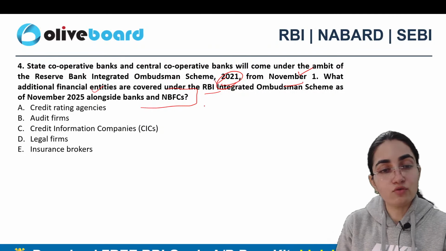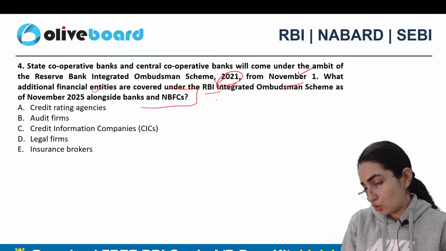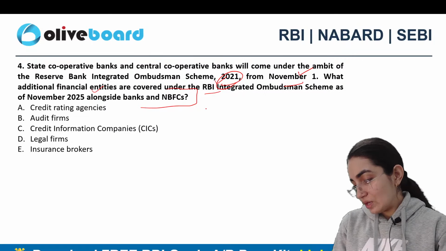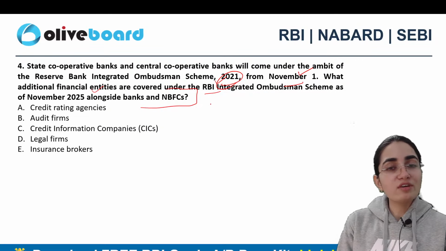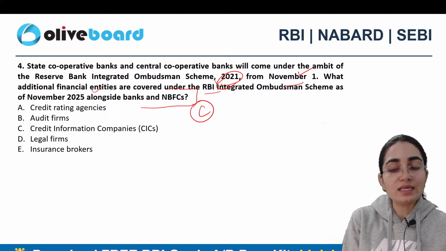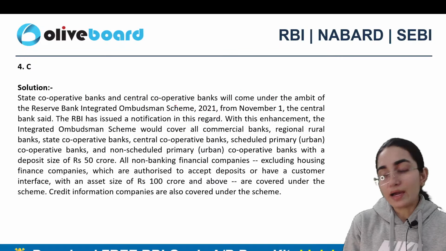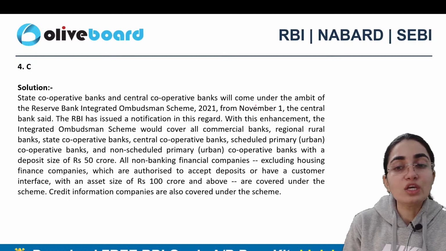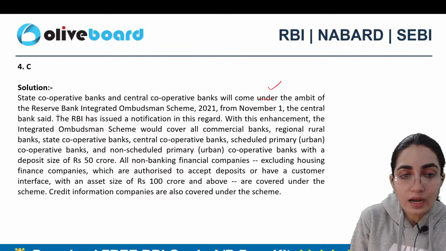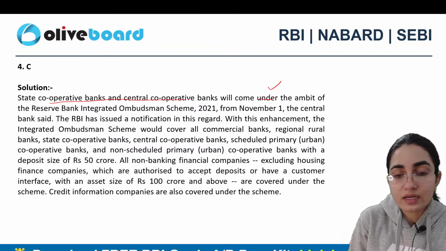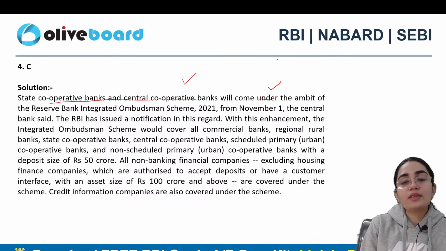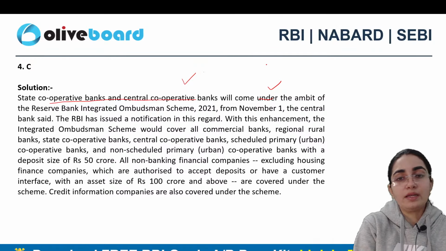All right, fourth one: secret information companies. Anyone else? Okay, very good. So both of you have given me the correct answer. C exactly is the one, and these are the additional entities here. State cooperative banks as well as central cooperative banks will come under the category of the Reserve Bank Integrated Ombudsman Scheme, right? Where you can clearly go, file a complaint here, and you will get the best